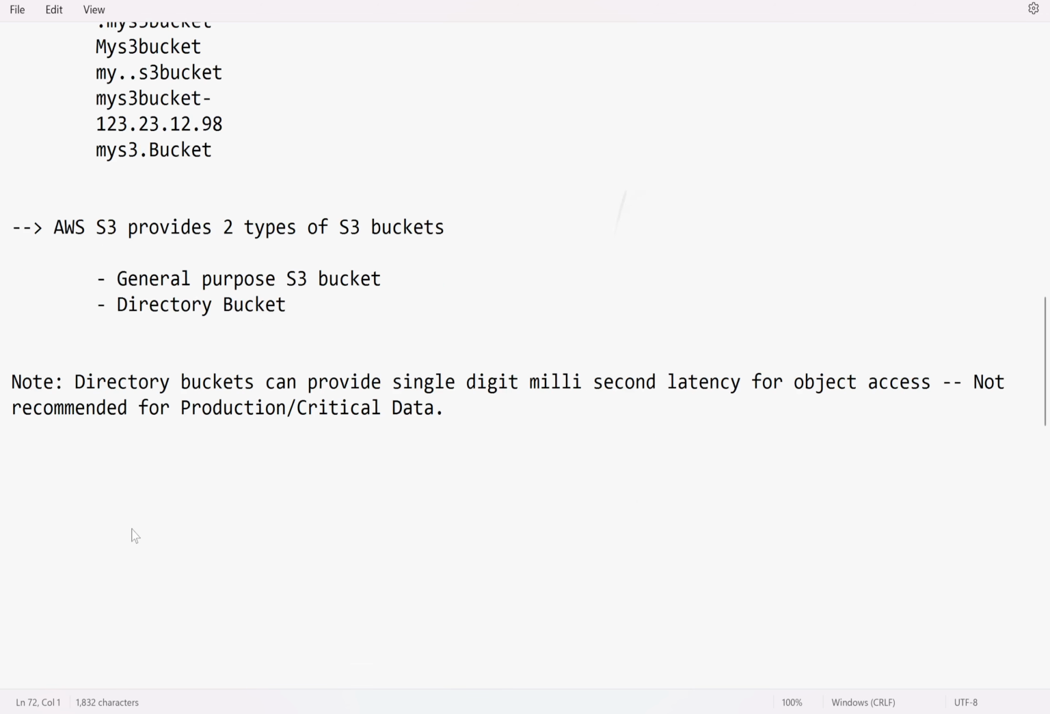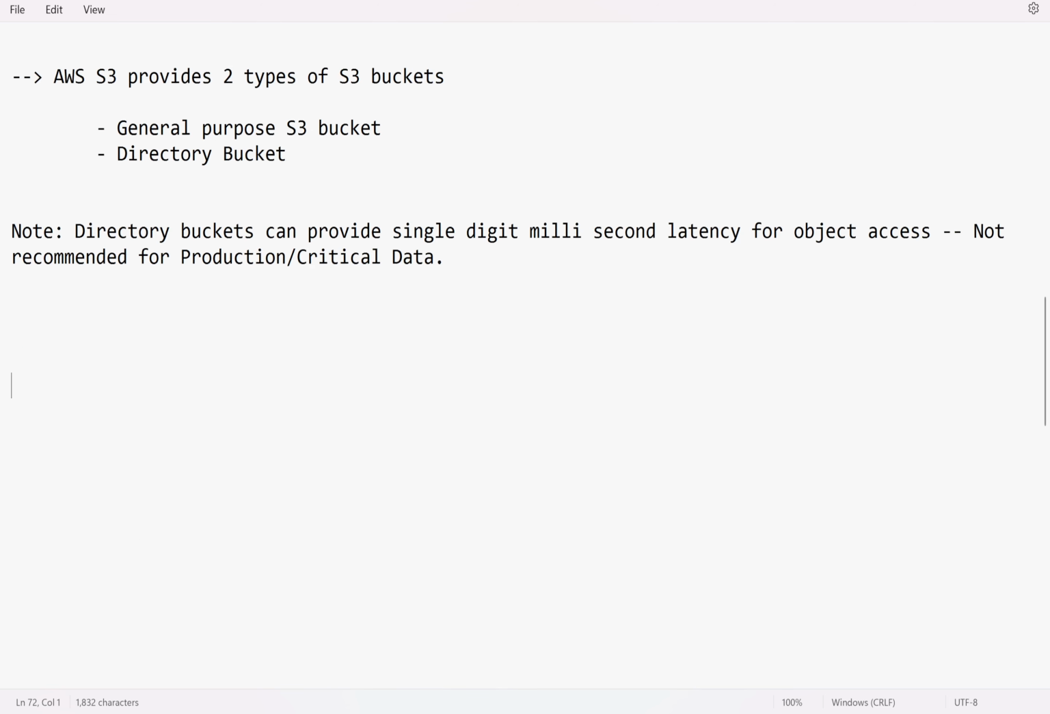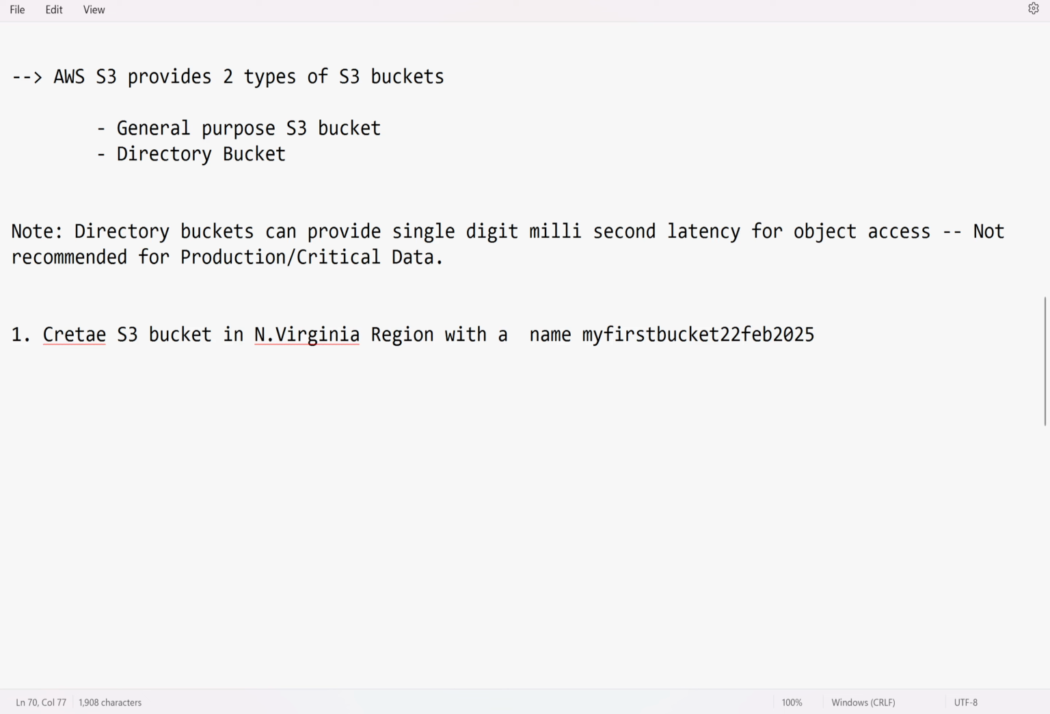Okay, now let us go with the creation of the S3 bucket, how to create the S3 bucket, how to upload an object, how can we share the object with someone, all the things we can see. So first thing, we will create an S3 bucket in the Northern Virginia region with the name my-first-bucket-22-Feb-2025. Why am I using this name? For uniqueness. If I use just the name my-first-bucket, there is a chance that someone might have already used that bucket name.